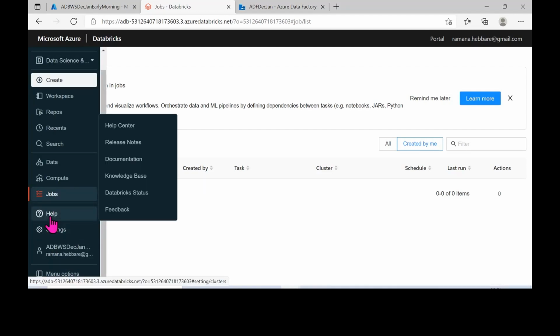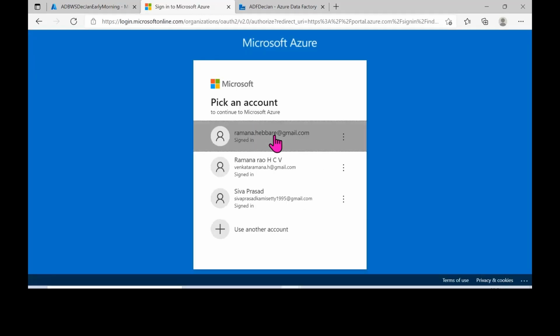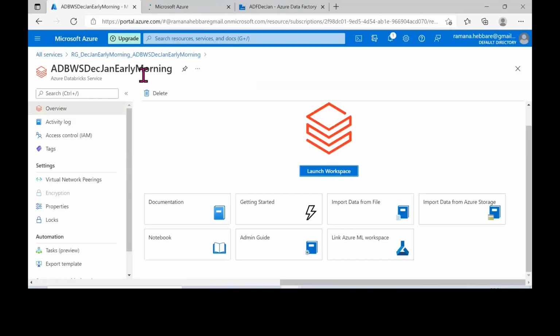and then help. Settings tab. Here we have user settings, admin console, manage account. Manage account is for anything related to your account. If you want to manage that account, you can go to this tab.